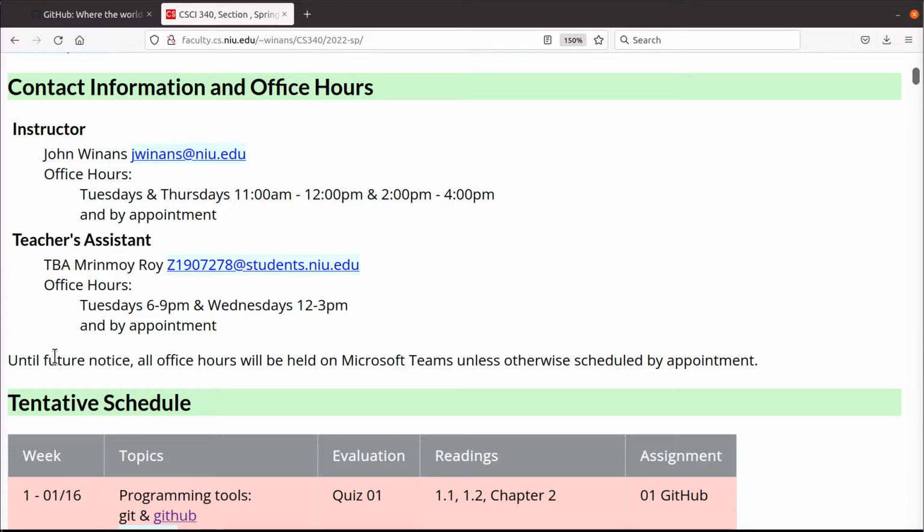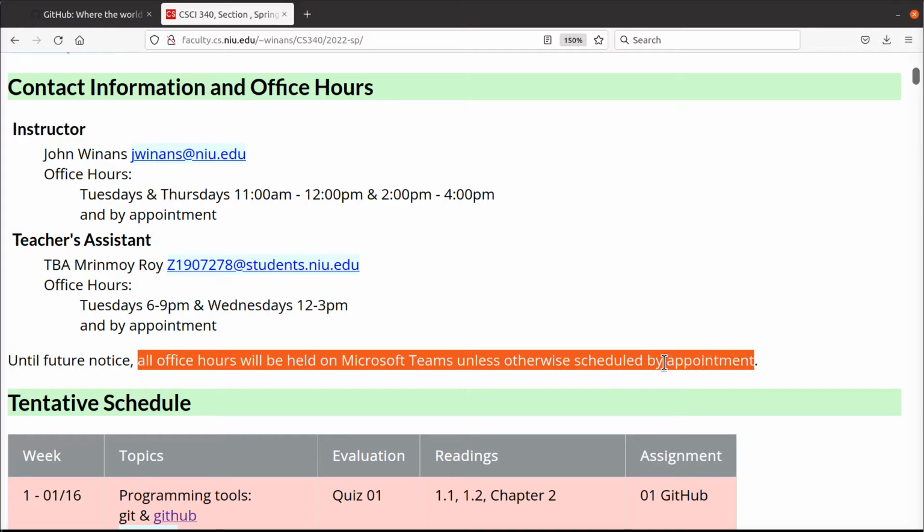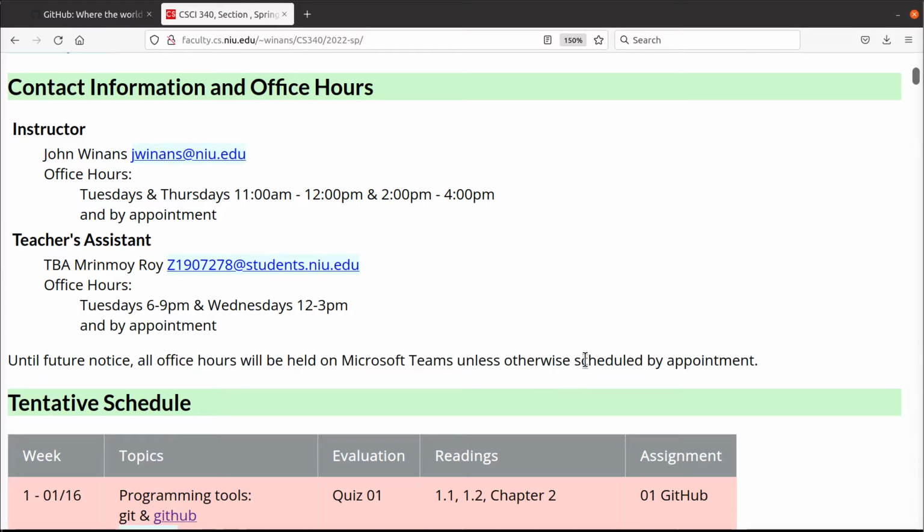So until further notice, all the office hours will be held in Microsoft Teams, unless we schedule something otherwise via an appointment, all right? This will change throughout the semester if we end up moving into the face-to-face mode as we move along.